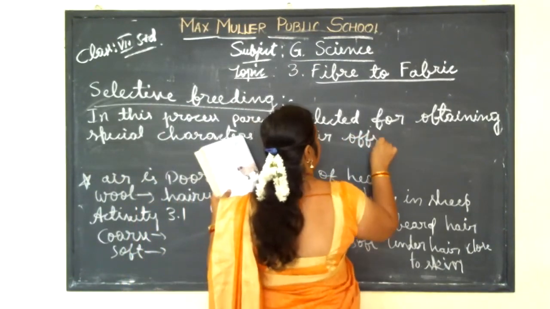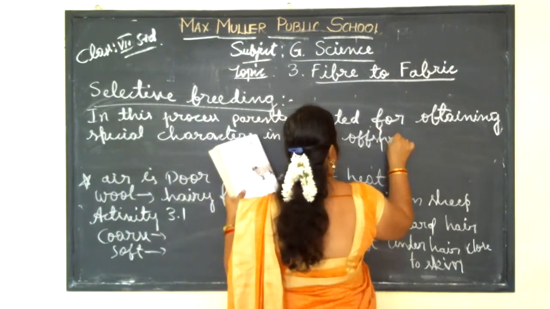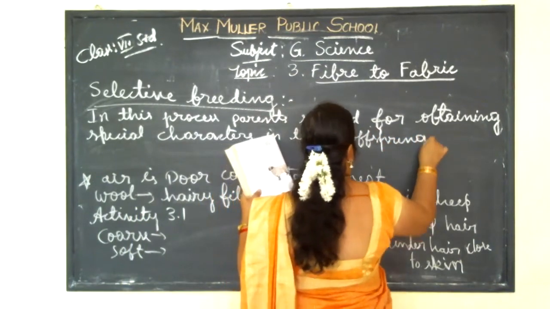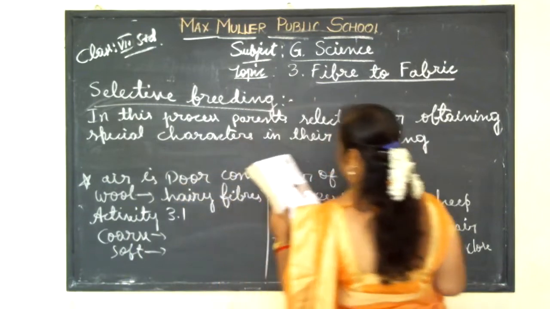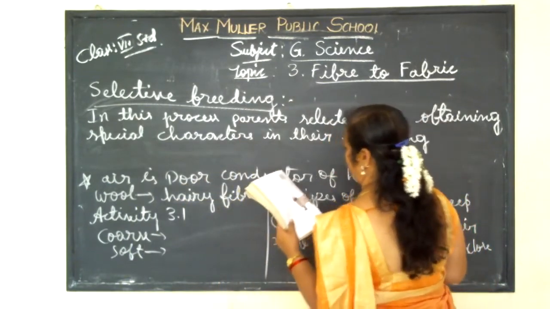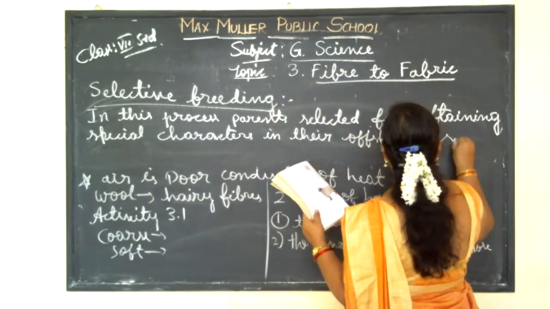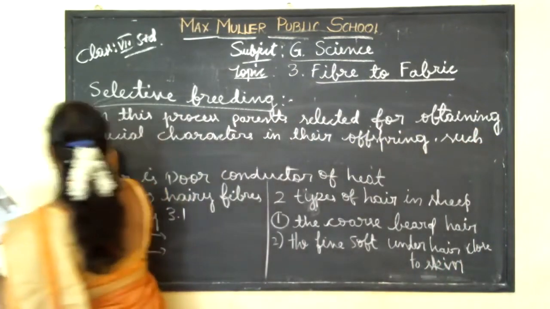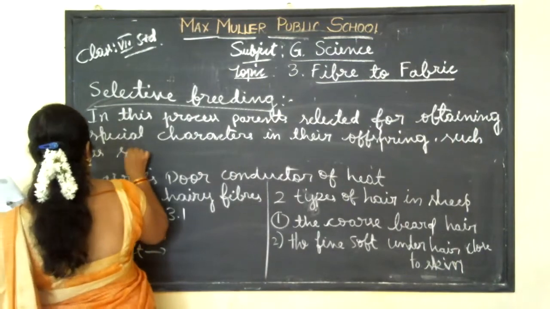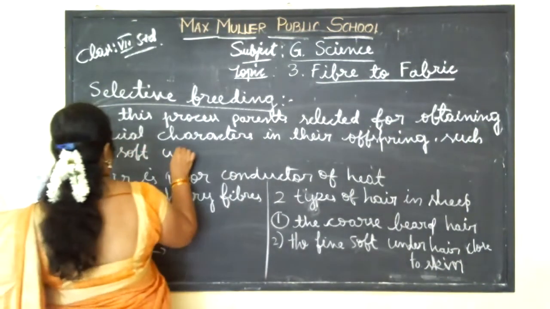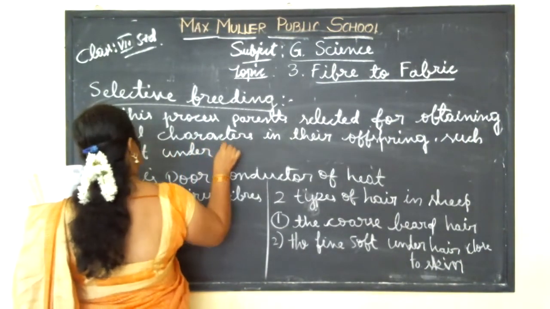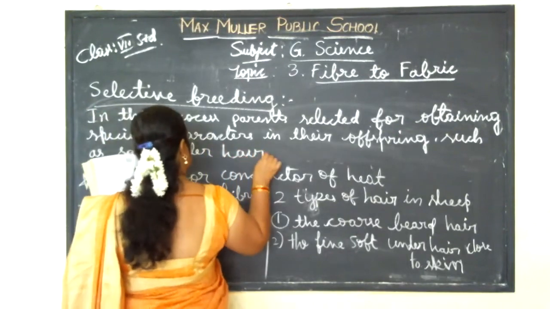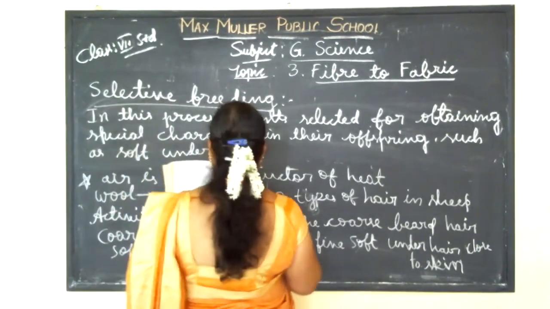Offspring means the children. Offspring such as soft under hair in sheep.